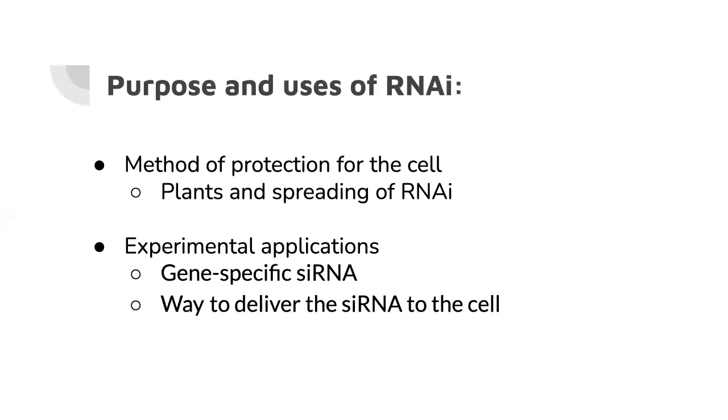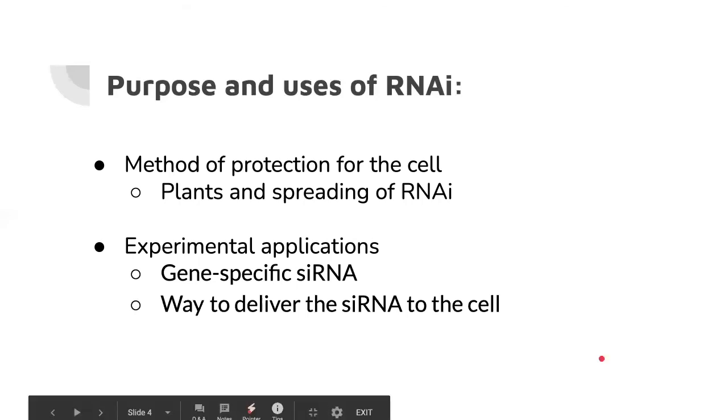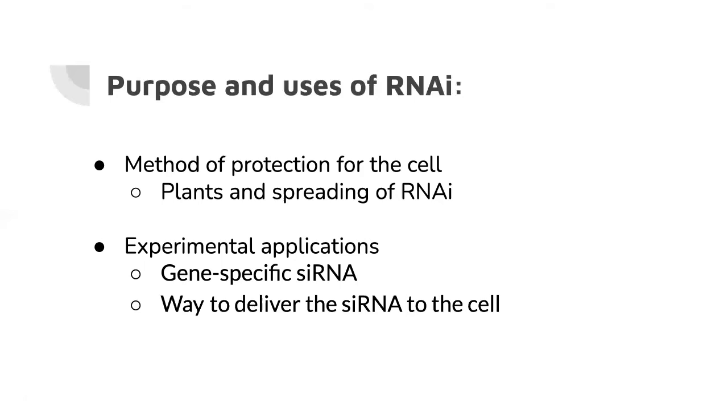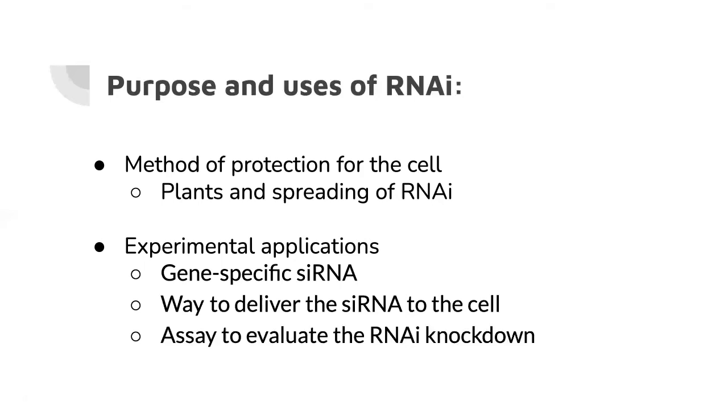Next, you need a method to transfect this siRNA to the cell. Lipid or amine-based reagents are the most common, but electroporation might also be used depending on the cell type. After transfection, you need a way to assess the effect of the RNA knockdown. qPCR and Western blotting are commonly used assays for assessing target transcript levels and target protein expression, respectively. Finally, you would need proper controls, the most common of which are validated non-silencing siRNA, which we'll see in our example later on.